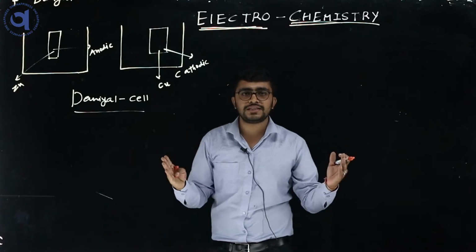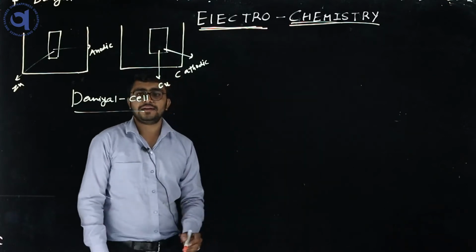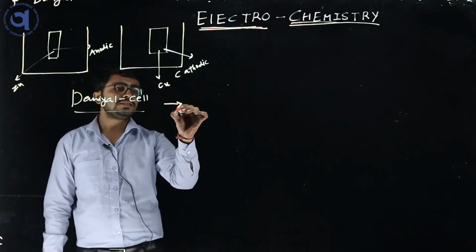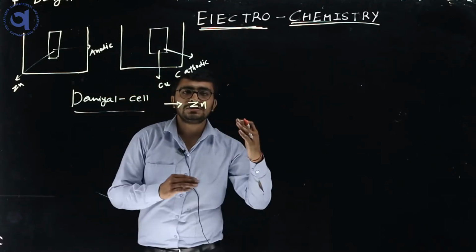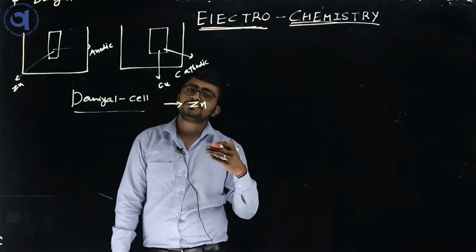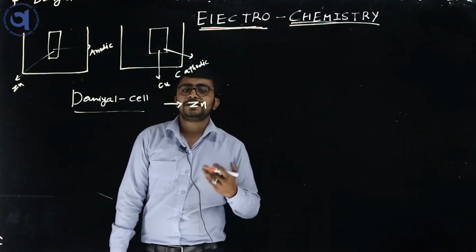How can we represent this in equation form? First, zinc metal is oxidized, so the electrons are lost. Electrons lost are represented with a right-side arrow.